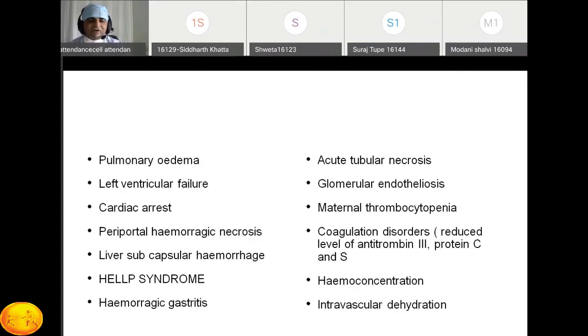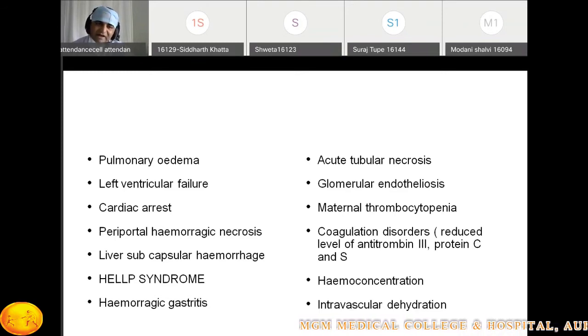Then other complications. One is pulmonary edema. In the chest, because of the endothelium damage, there is a leakage of fluid. The fluid comes directly into the alveoli of the lung, and that gives rise to pulmonary edema. Then left ventricular failure. The reason is systemic vascular resistance, and the heart has to work against this resistance, and that is the reason for the failure. Another is cardiac arrest.